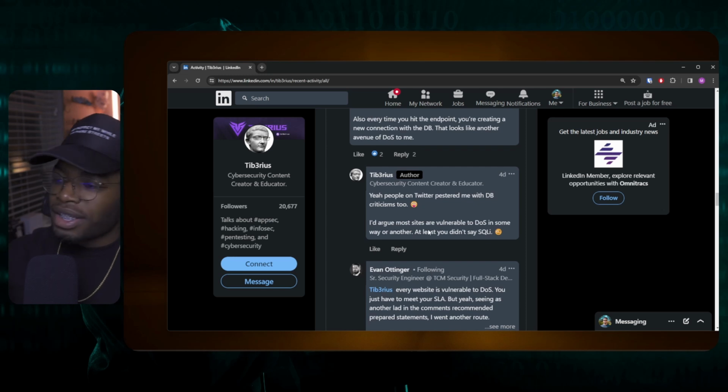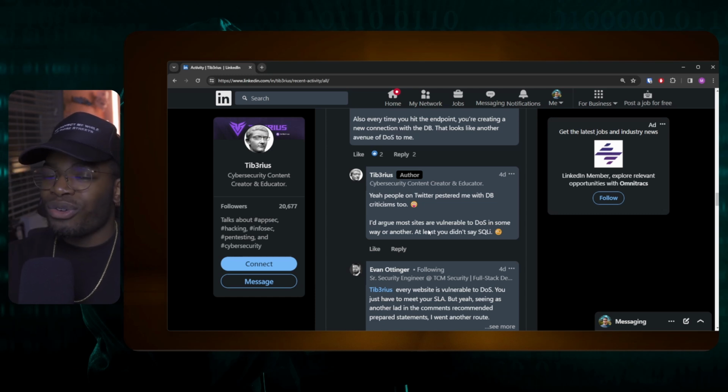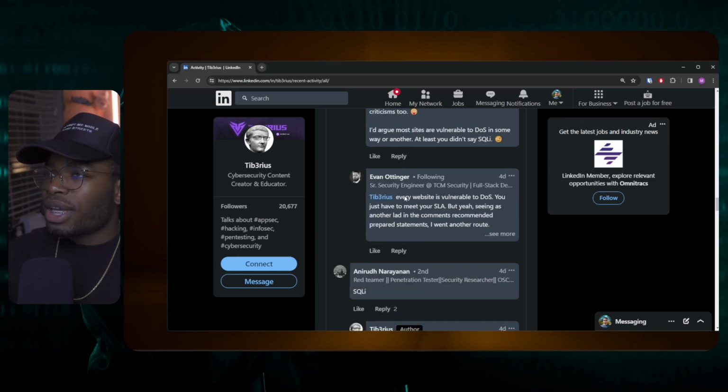Okay, so I mean, the question generally was, are there security vulnerabilities? So it's not just SQL. This looks like it's vulnerable to DOS. And then Ivan also goes back and says, every website is vulnerable to DOS. You just have to meet your SLA, right? "But yeah, seeing as another lad in the comments recommended prepared statements, I went another way.